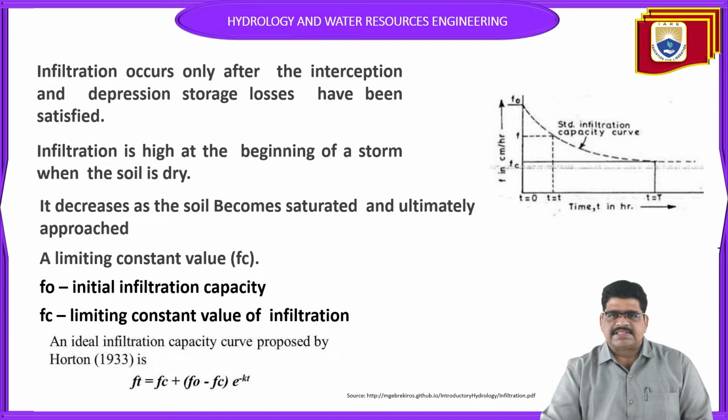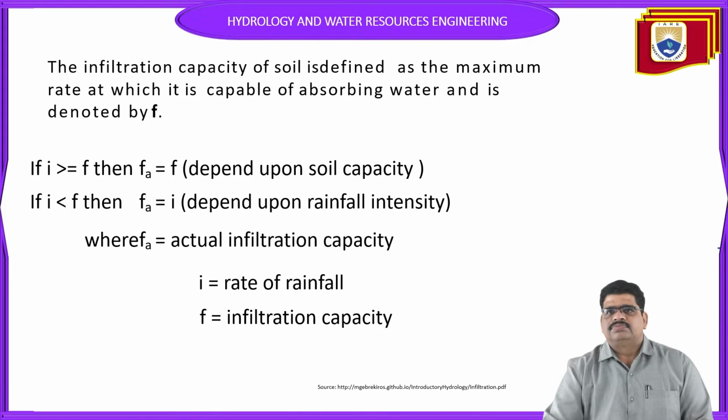So from this we find one formula to calculate infiltration capacity. Here F0 is the initial infiltration capacity and Fc is the limiting constant value of the infiltration. With this formula, the infiltration capacity curve can be drawn.